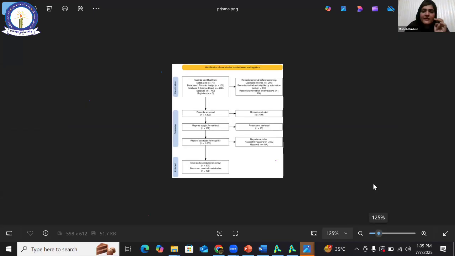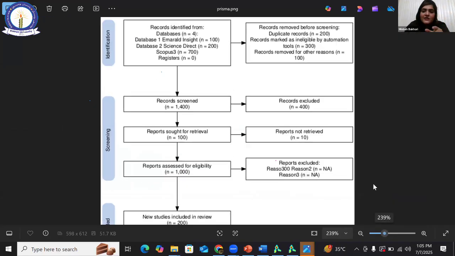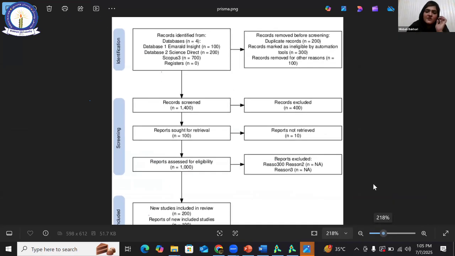You can have this picture in MS Word format, and then you can edit it. For example, the databases: you had almost 4 databases, for example Emerald, Scopus, lens.org. Then records screened 1400, reports sought for retrieval 100, then records excluded, 400 papers were excluded.